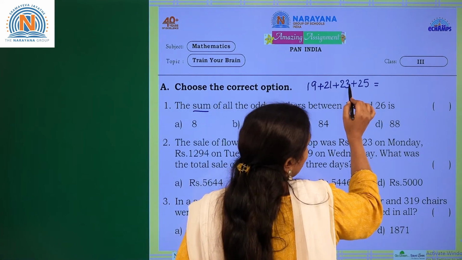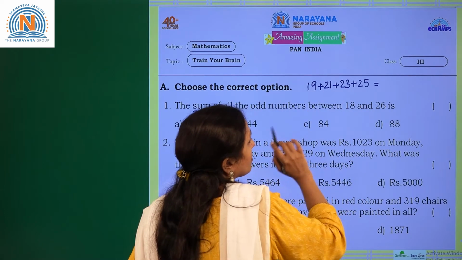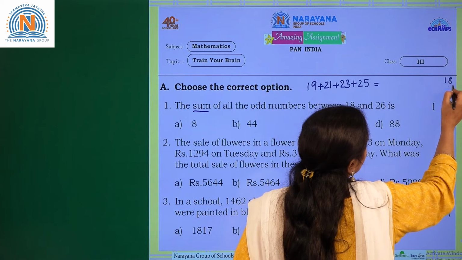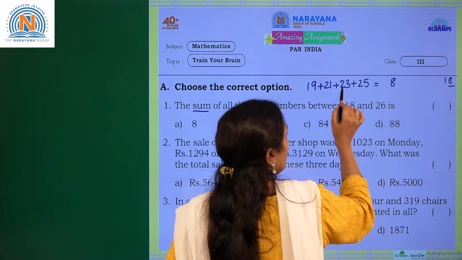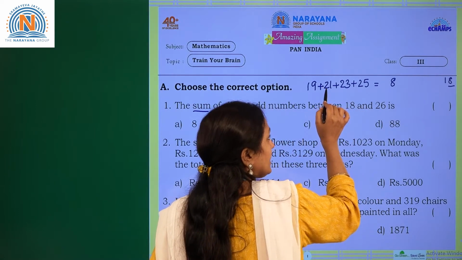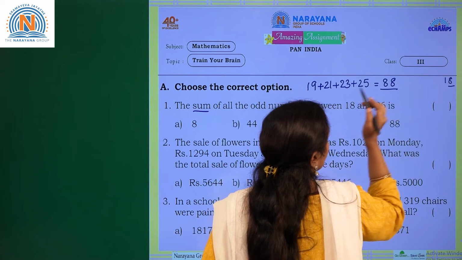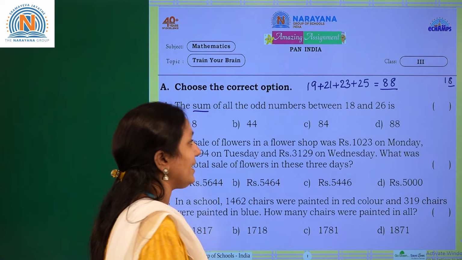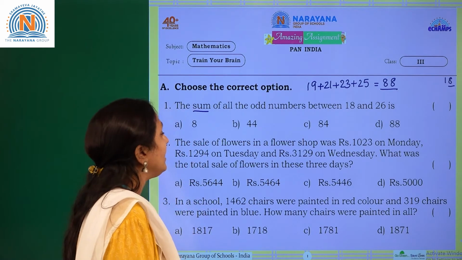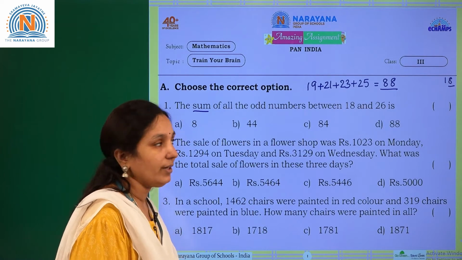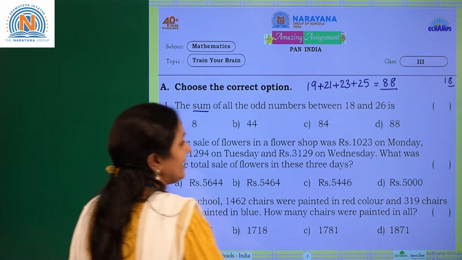5 plus 3 is 8. 8 plus 1, 9. 9 plus 9, 18. So from 18, I am writing 8 here and 1 we group it. Now 2 plus 2, 4. 4 plus 2, 6. 6 plus 1, 7. 7 plus 1, 8. So what is that? 88 is the answer. Now what are the options given here? Option A is 8, B is 44, C is 84, D is 88. Our required option is D.